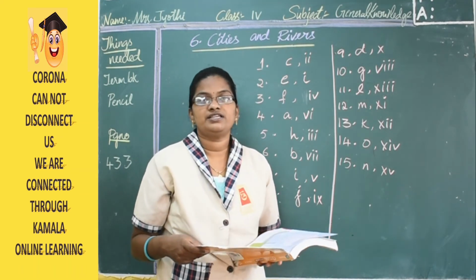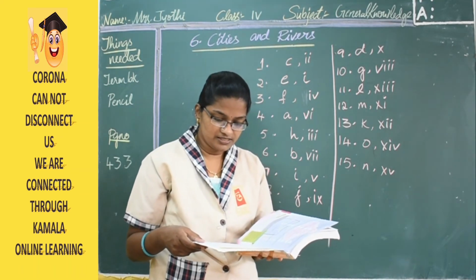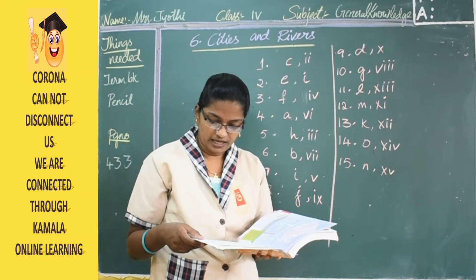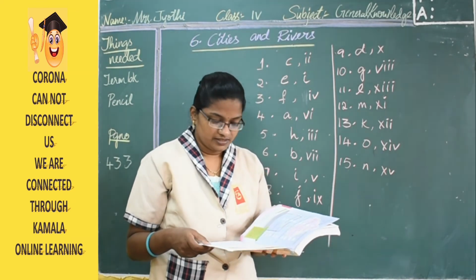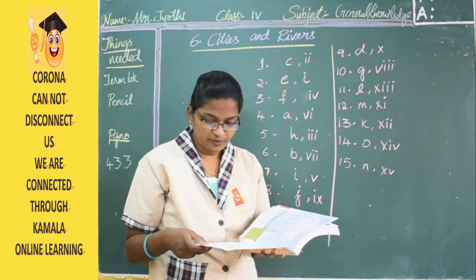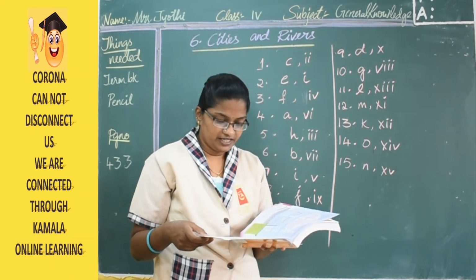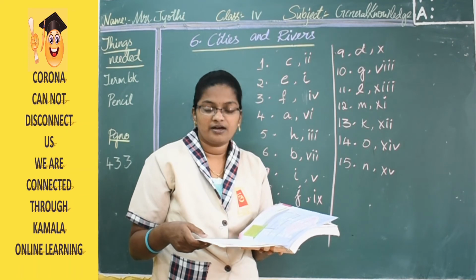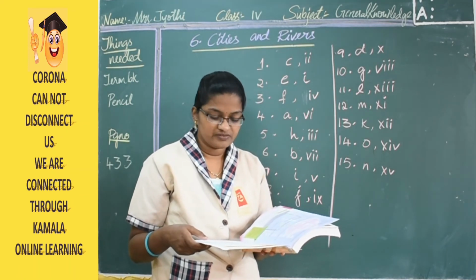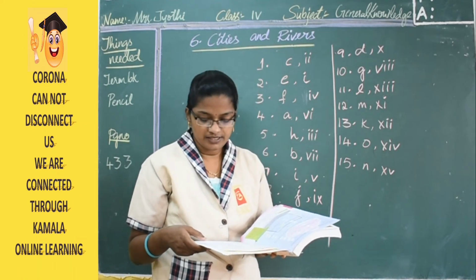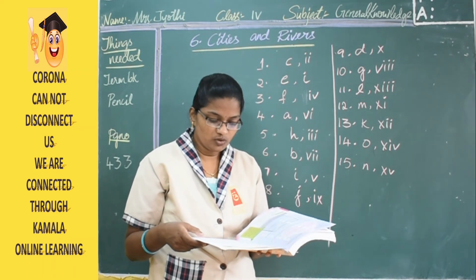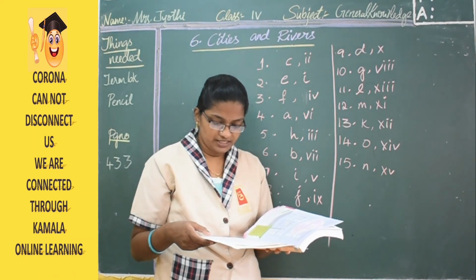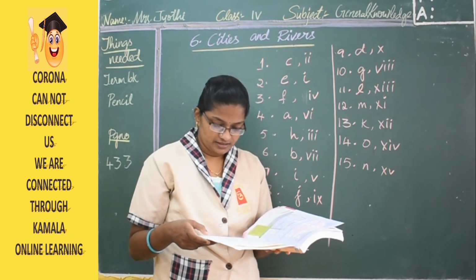Then the 6th one is Guwahati. The answers are Brahmaputra and Assam. The next, 7th one, Vijayawada, Krishna, Andhra Pradesh. Then Kota.